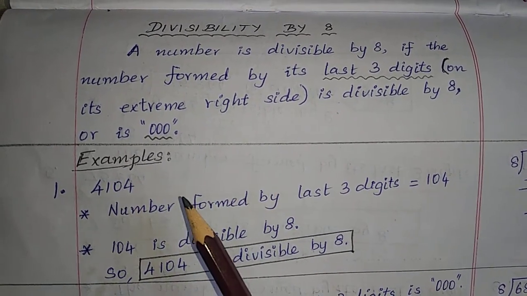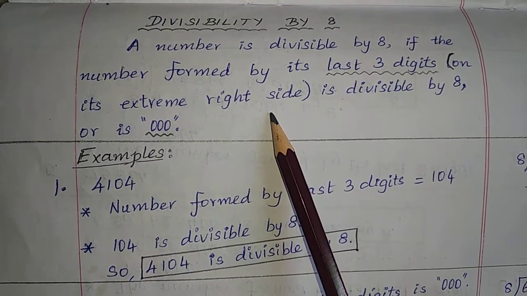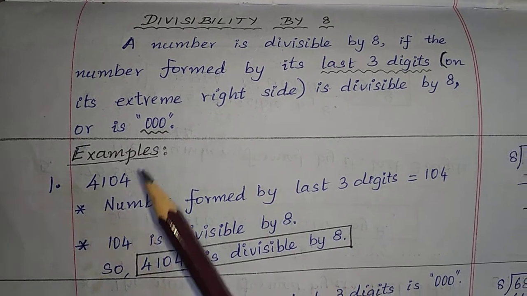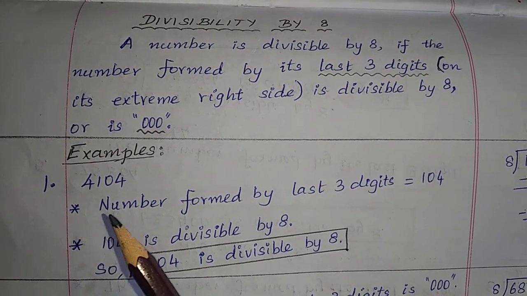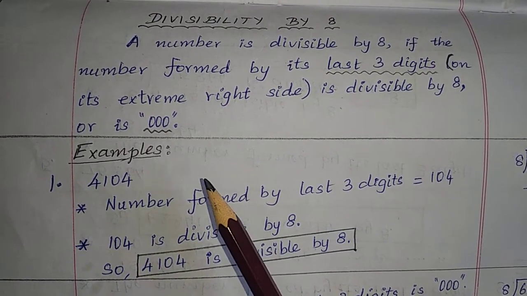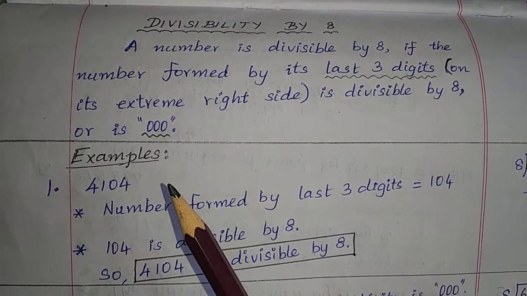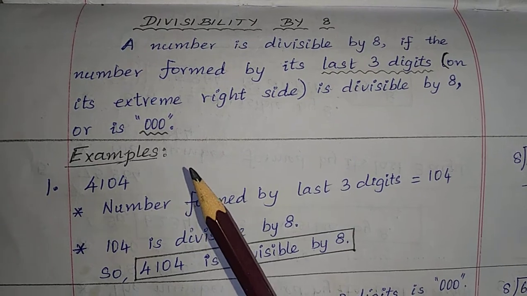Now we have the rule for the test of divisibility by 8. Let us see some examples. They are very easy as we already know the test of divisibility by 4.